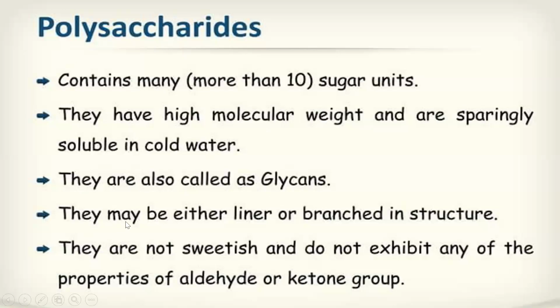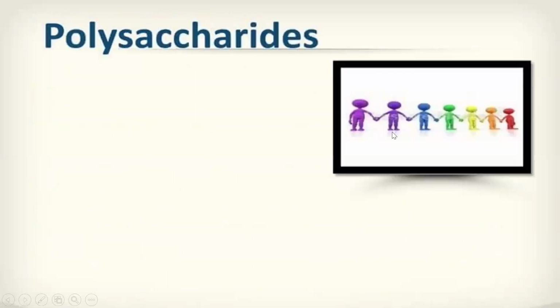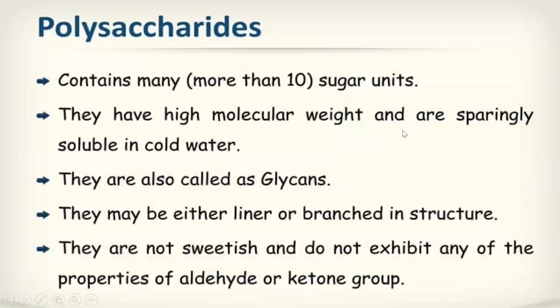They may be either linear or branched in structure. As we saw here, this is a linear polysaccharide, meaning it has a single line. Sometimes it can be branched in structure also. Branch means you can remember a tree. One tree has many branches, among which there are many leaves. These leaves are monosaccharides. All the leaves combine together to form one tree, and that tree is a polysaccharide. They are not sweet and do not exhibit any of the properties of aldehyde or ketone groups.